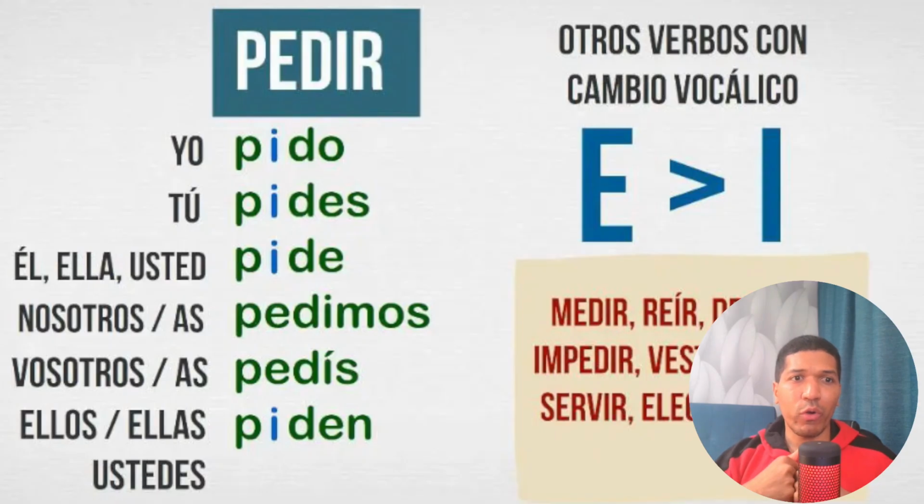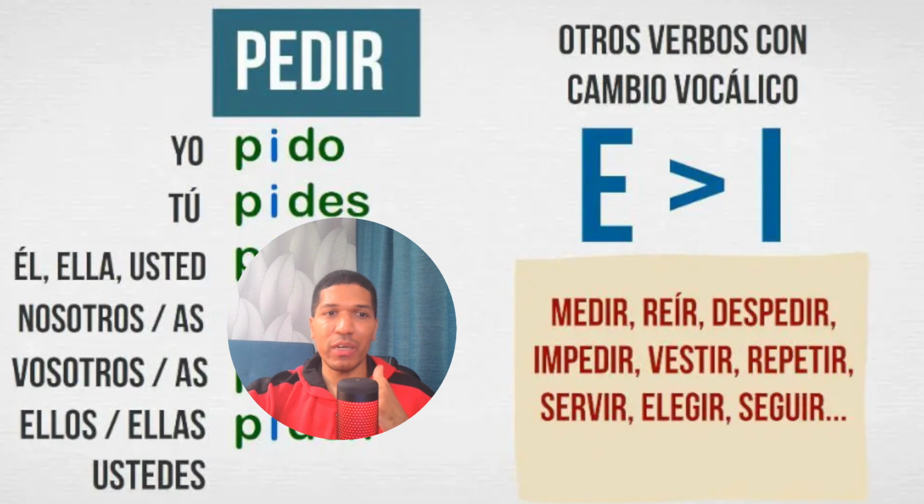So, guys, in Spanish we have groups of irregular verbs. For example, pedir. Pedir is in the group where we need to delete the E and add the letter I. Yo pido, tú pides, él pide. Pedir means to ask for. Nosotros and vosotros don't change. They stay the same. You don't need to add or delete anything. For the rest of the pronouns, you need to change the E to I. And we have different verbs like pedir, medir, reír, despedir, impedir, vestir, and so on.